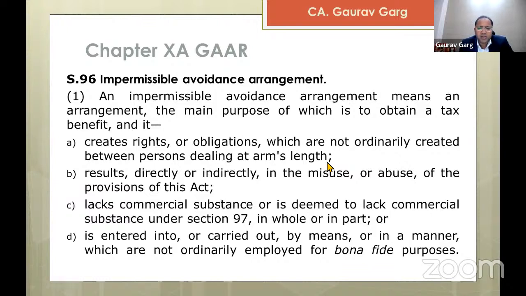if you deal at arm's length, generally your price will reflect the terms and conditions set out in the market. So many a time what happens is that, in order to take the benefit of some section, let's say 115BAB under the Income Tax Act, wherein the rate is 15%, you set up a new manufacturing company which is doing the manufacturing operations.